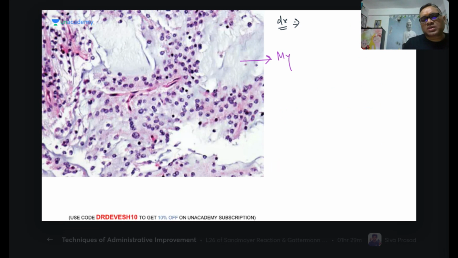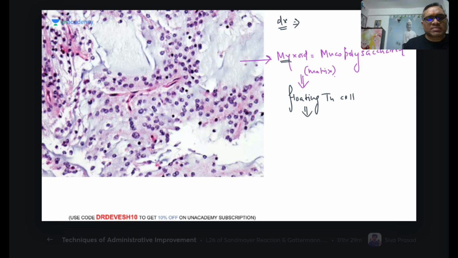See this. This is called a myxoid, bluish or purple appearance, myxoid appearance, right? This myxoid appearance is because of the mucopolysaccharide. Yes, Prashant, that is correct. Mucopolysaccharide is having matrix, right? And in this mucopolysaccharide matrix, you can see the tumor cells are floating, right? So we are seeing floating tumor cells within the myxoid mucopolysaccharide matrix.